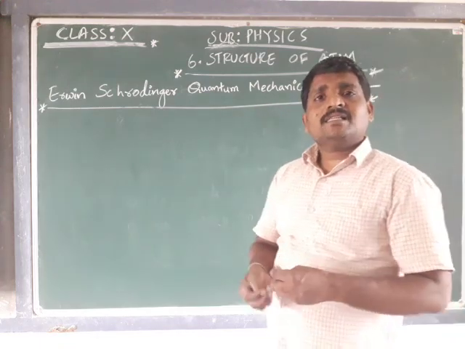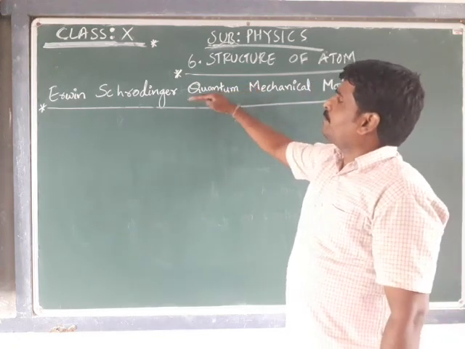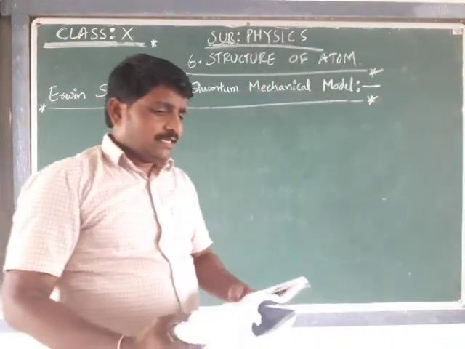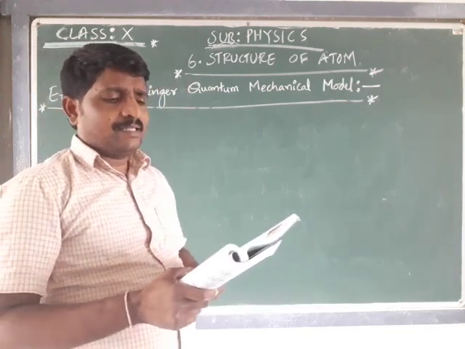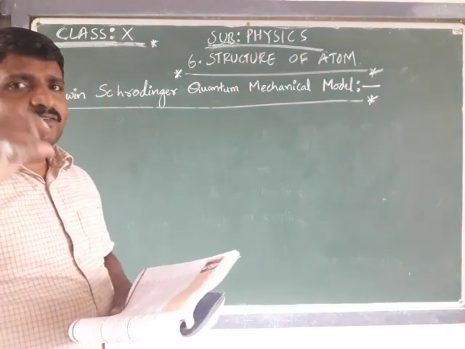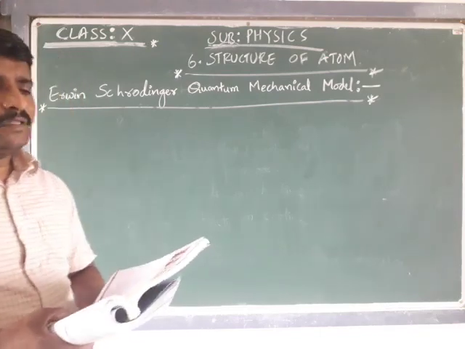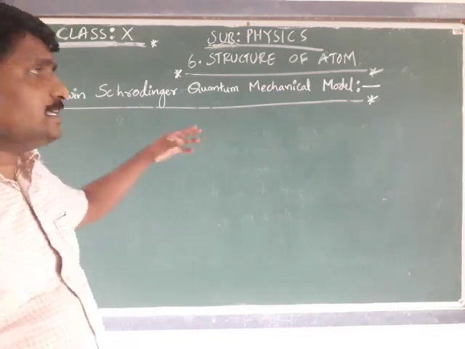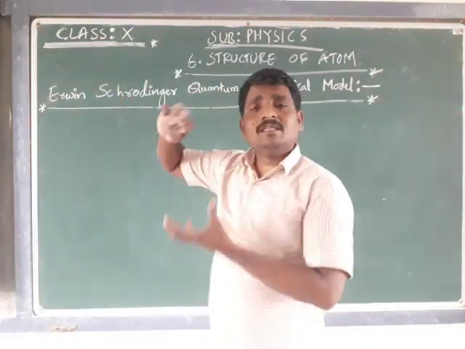Before this, in order to develop the quantum mechanical model, Max Planck, that is Max Karl Ernst Ludwig Planck, was the German theoretical physicist who originated quantum theory. He is the first one who originated the quantum theory, which won him the Nobel Prize in Physics in 1918. The main origination of quantum theory was proposed by Max Planck, but based on the theory,